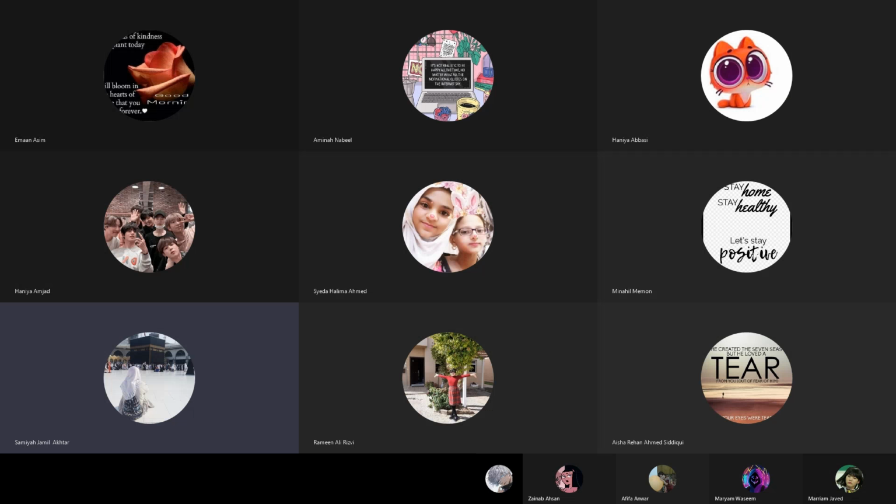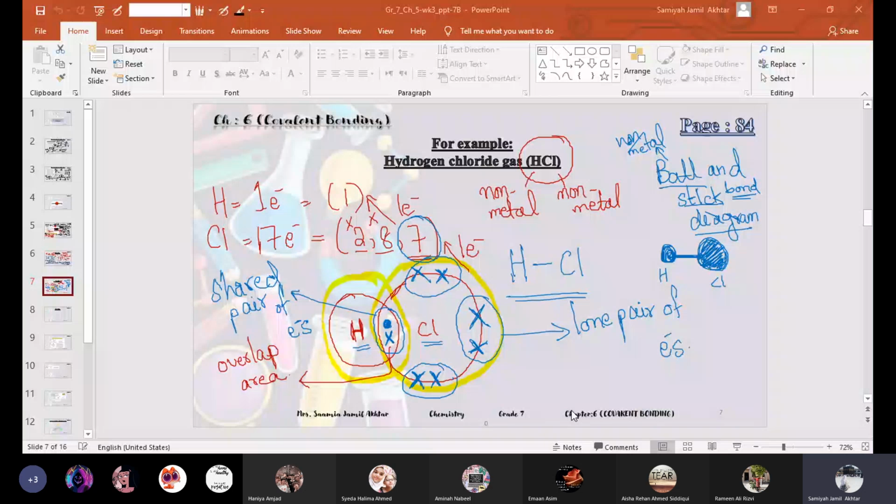Pencil and rough copy also with you to make the structures with me. Okay, because in these chapters the structure making is really important. So I suggest you to always draw them with me during explanation also.